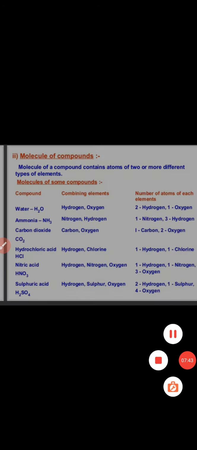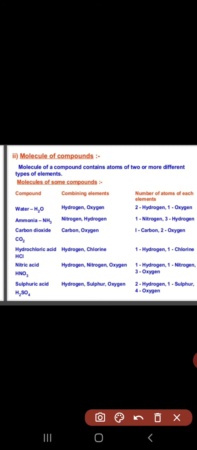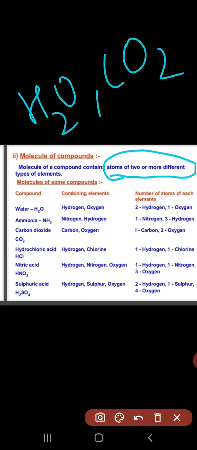The molecule of a compound contains atoms of two or more different types of elements, like H2O, carbon dioxide. Different types of atoms consist in it, that's why it is a molecule of the compound. Now here a list is given: compounds, combining elements, and the number of atoms of each element are given.